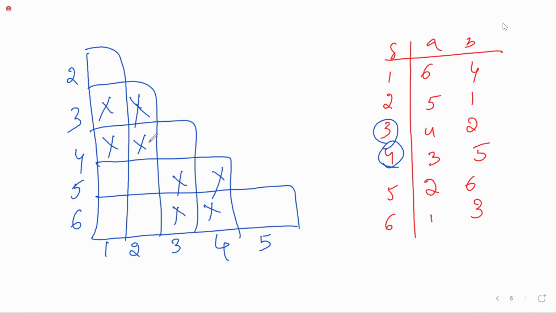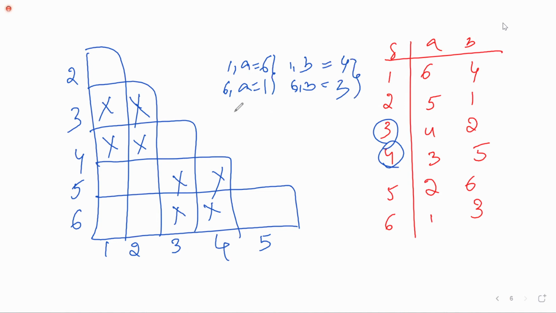Now I'm moving forward. First we'll check 1, 6. 1, comma A, 6, comma A. 1, comma B, 6, comma B. 1, comma A, which is 6; 6, comma A, which is 1. 1, comma B, which is 4; 6, comma B, which is 3. Both are non-final, both are final. So don't cross it. 1, 6, don't cross it.